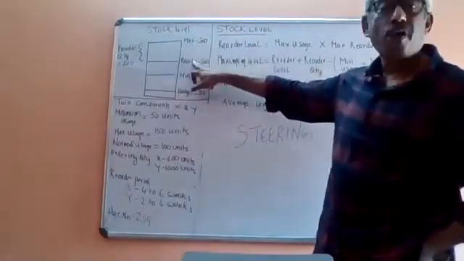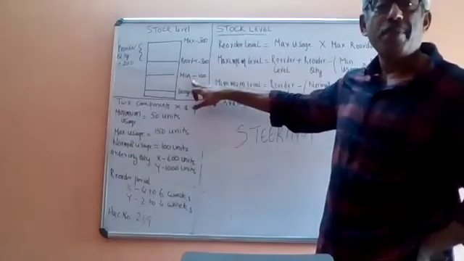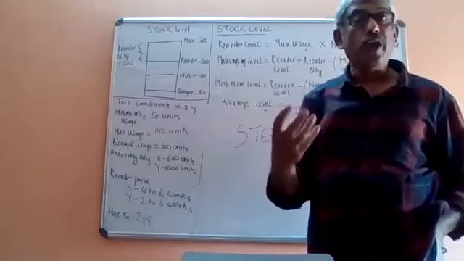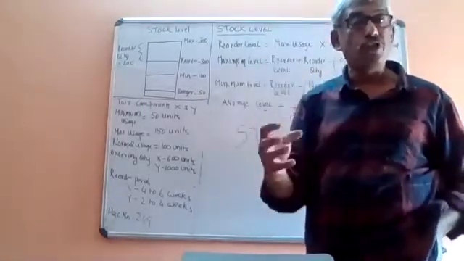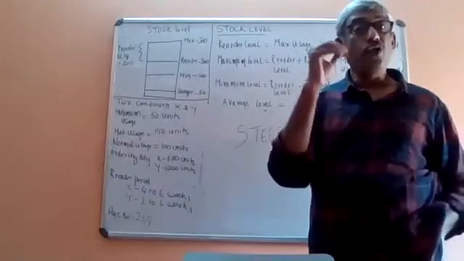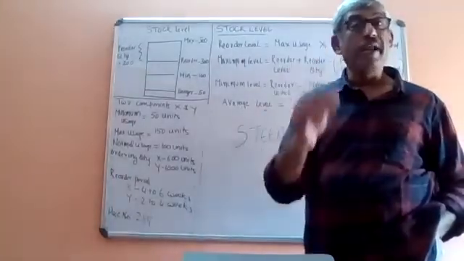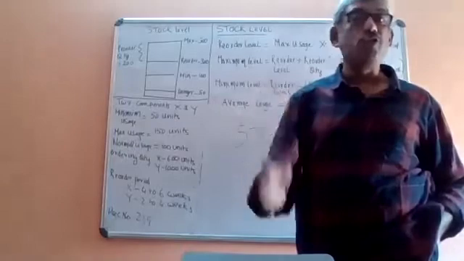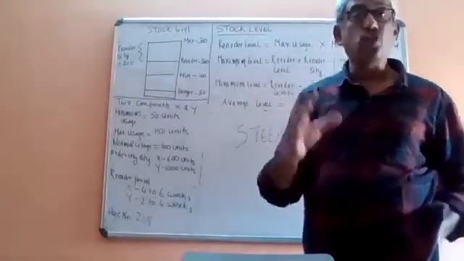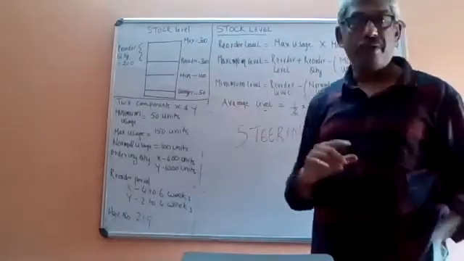But if you don't give the order, it will reach minimum level, so for a few days you can do production. After that, your production will stop. And if you reach danger level, your production will stop after a few hours. So never allow your materials to reach minimum and danger levels.